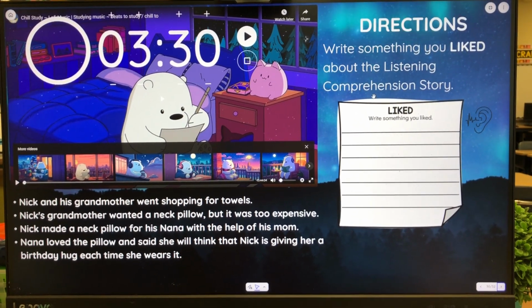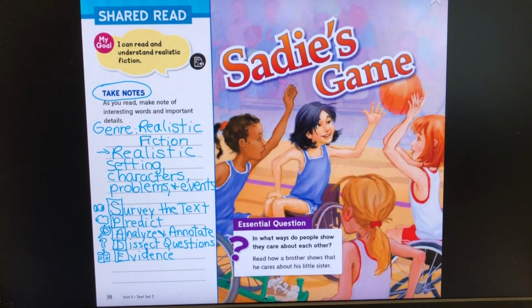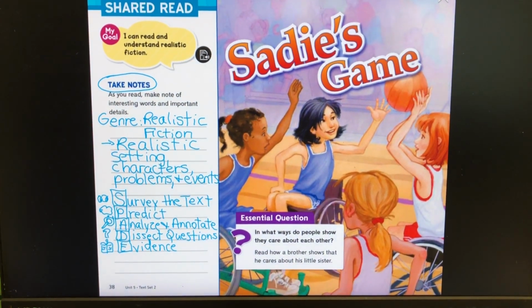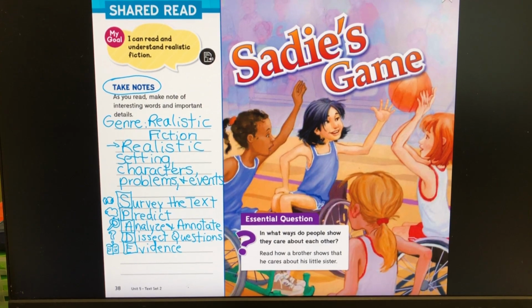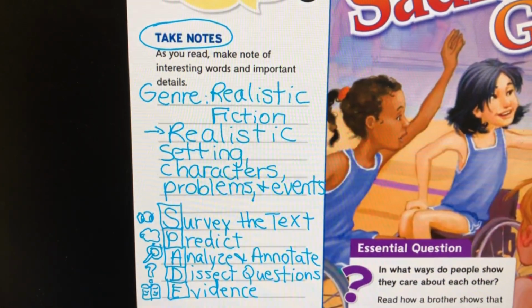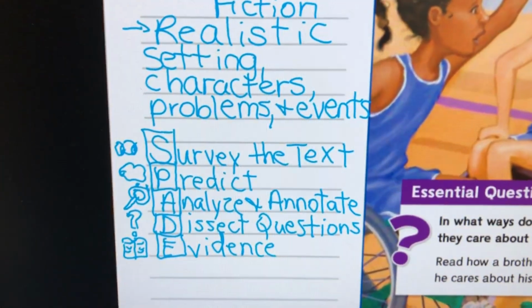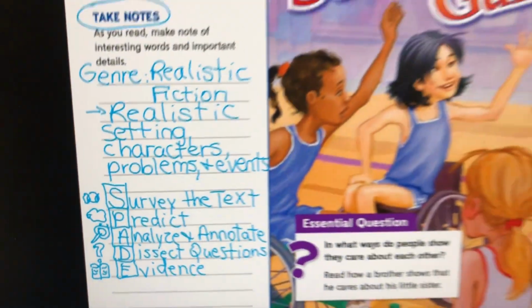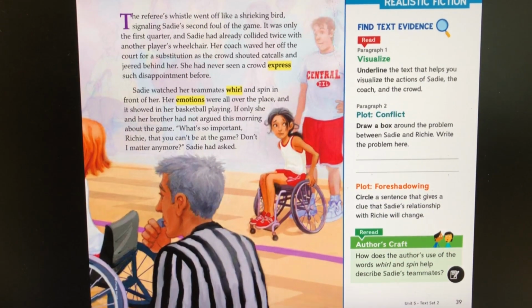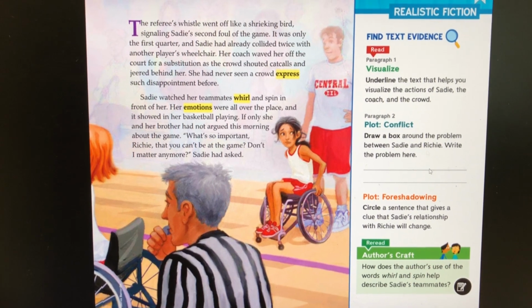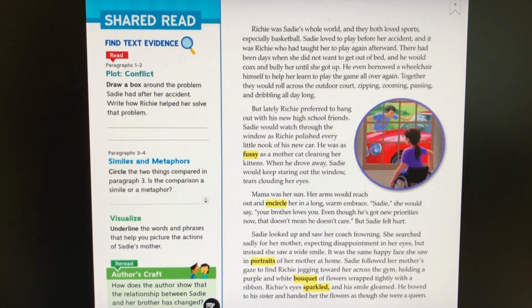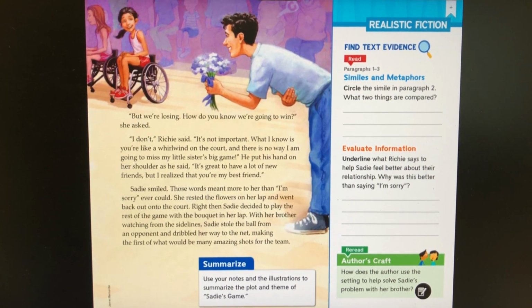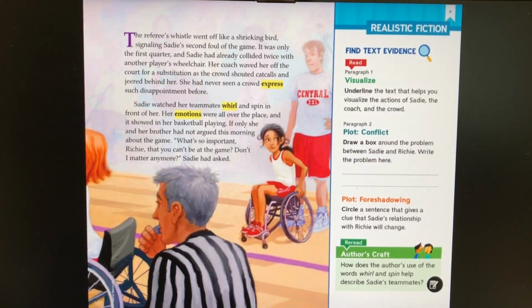And that is how we introduced the unit. Then we went into our reading writing companion, which is our consumable, and we started looking at Sadie's Game, which is our shared read. We reviewed the genre of realistic fiction as well as our SPADE reading strategy. So we went through each page looking at the find text evidence questions so we can dissect them and analyze each of the text features so that the students can then do their prediction.